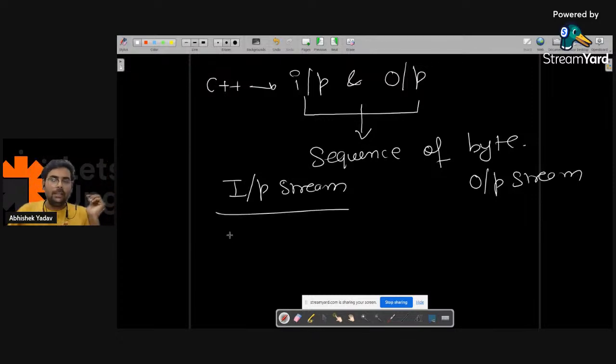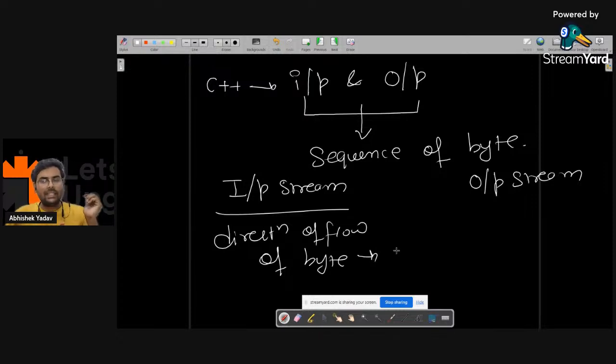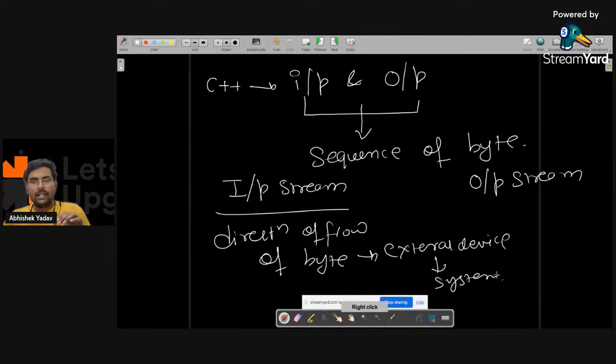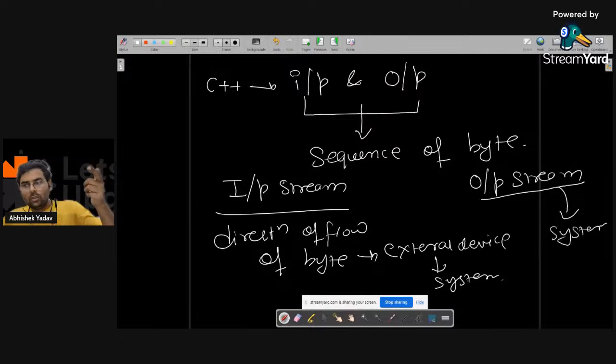For the input stream, the direction of flow of bytes will be from the keyboard, from where you are typing, from the external device to the system. And in the output stream, the direction of flow of bytes will be from the system to the output device.